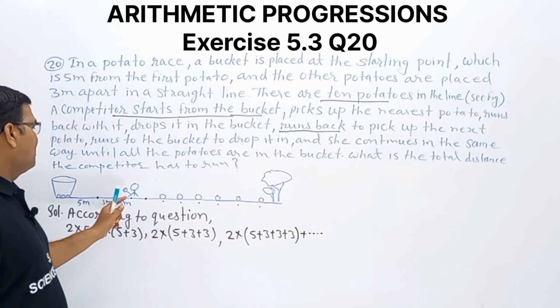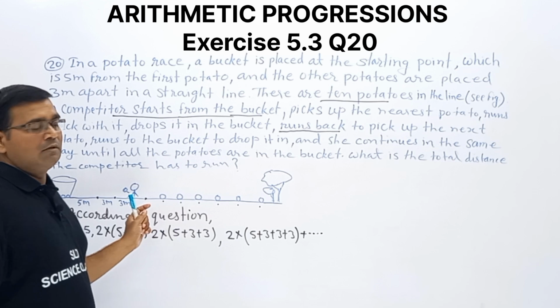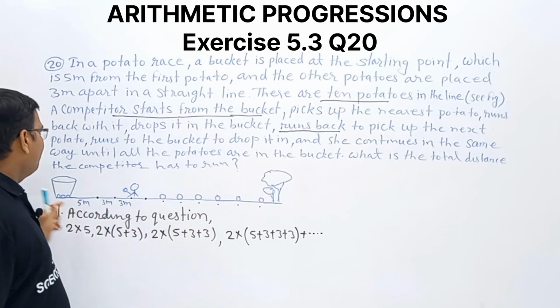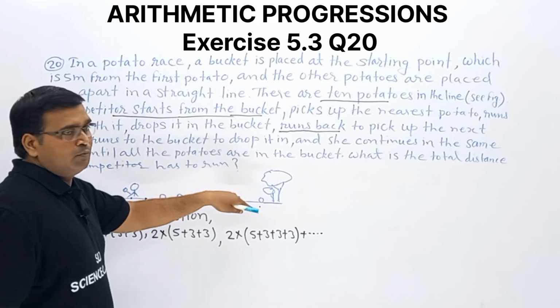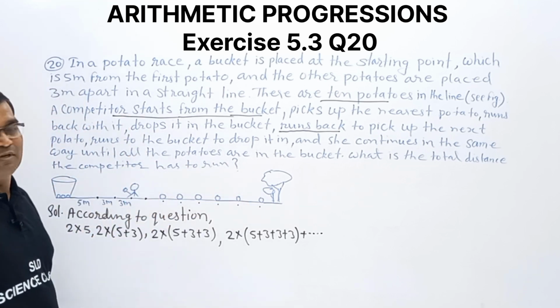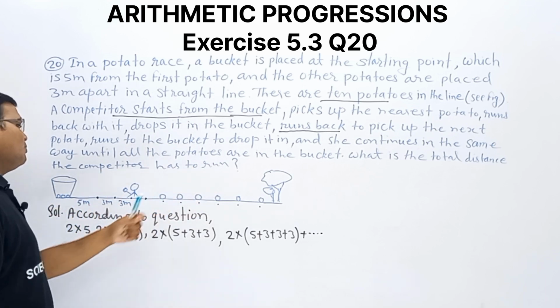Like this, the competitor is picking all potatoes and dropping them in the bucket. Once going from the bucket to the potato and running back. It means this path is traveled 2 times. Once is going and once is running back. Clear? So like this we are having.